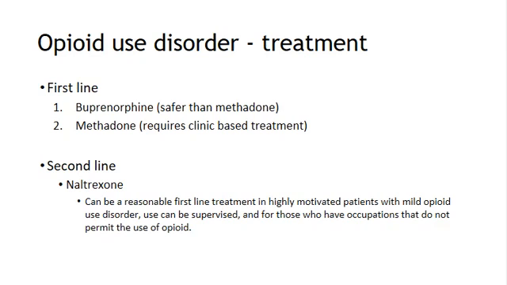And so for first-line therapy, we're looking at buprenorphine, of course, which is safer than methadone, followed by methadone because it requires a clinic-based treatment and a little bit closer monitoring. Second-line therapies include naltrexone. These can be reasonable first-line treatment in really highly motivated patients, and I'm sure Dr. Dance will talk to you about the motivation of some of these patients to get off of some of these drugs. Of course, there are special instances, some of which are summarized there.